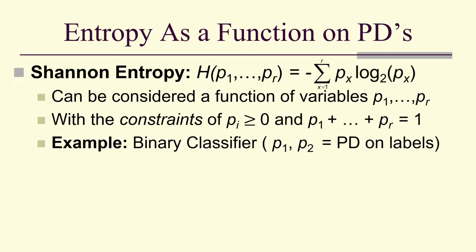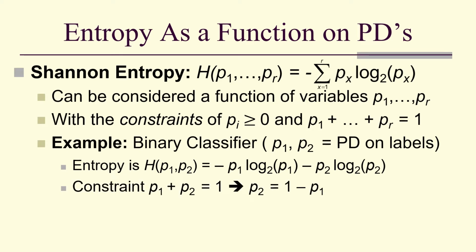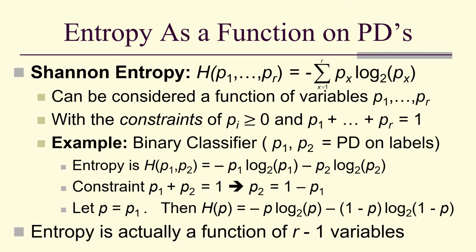For example, a binary classifier would have a P1 and a P2. The entropy would be h of P1 and P2, which is negative P1 log base 2 P1 minus P2 log base 2 of P2. The constraint, P1 plus P2 equals 1, means that P2 is 1 minus P1. Just relabel the P1 by just P. And then our entropy, h of P is negative P log base 2 of P minus 1 minus P log base 2 of 1 minus P. That is, entropy is actually a function of r minus 1 variables because we can eliminate one using the fact that they sum to 1.